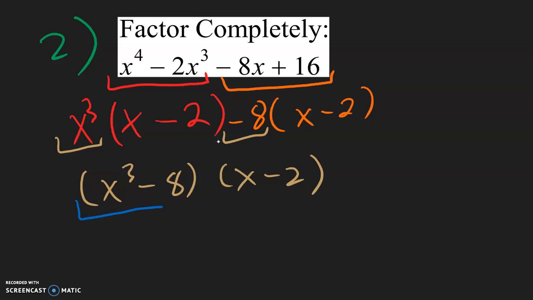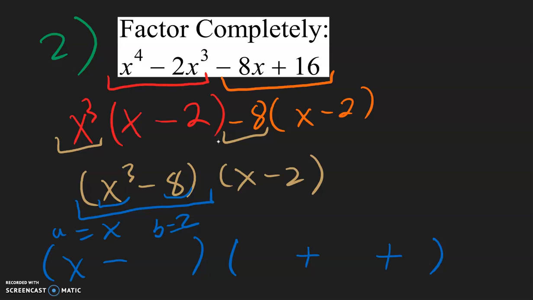Now this first factor, we have a difference of two cubes. And so we can use the formula for cubes. The cube root of x cubed is going to be x. The cube root of 8 is going to be 2. So that means a is equal to x and b is equal to 2. And now using the formula, I'm going to first copy down the positive and negative signs. So for the difference of cubes, this is a minus, this is a plus, and this is a plus.